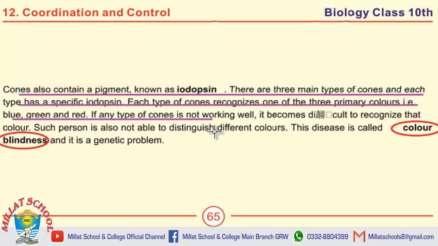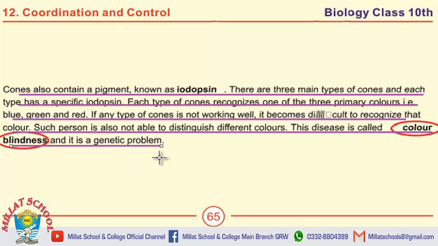If any type of cone is not working well, it becomes difficult to recognize the color. Such person is also not able to distinguish different colors. This disease is called color blindness, and it is a genetic problem.